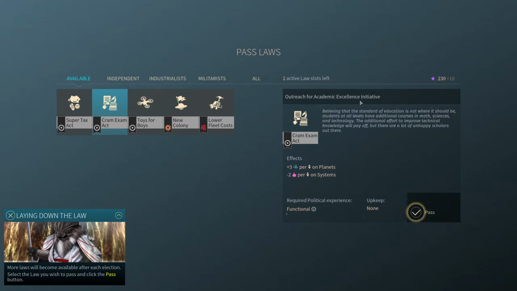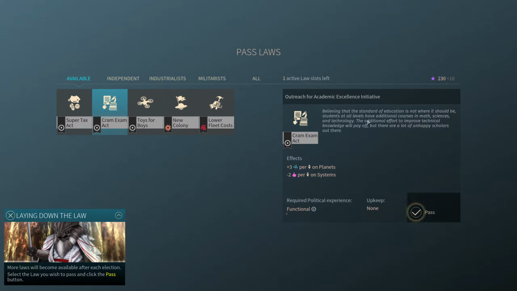Outreach for Academic Excellence Initiative. Believing that the standard of education is not where it should be, students at all levels have additional courses in math, sciences, and technology. So this is going to be like a STEM thing here. The additional effort to improve technical knowledge will pay off, but there are a lot of unhappy scholars out there.